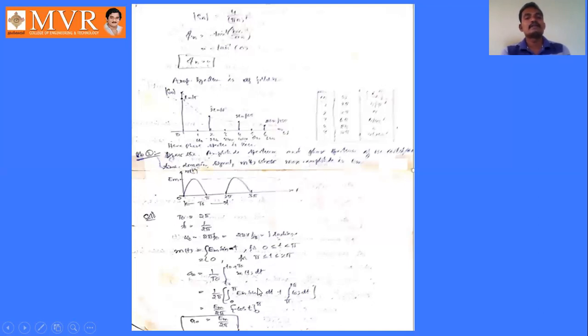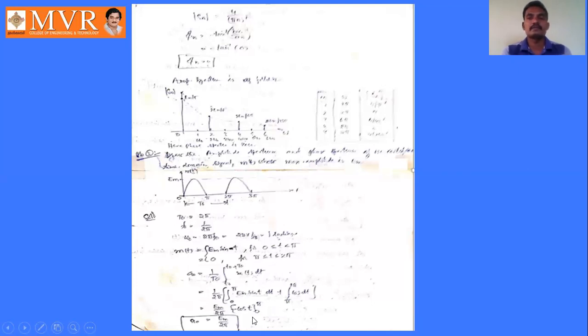Integral sin theta d theta is minus cos theta. So minus cos t with limits 0 to pi. By substituting, minus cos pi minus cos 0. Cos 0 is 1, cos pi is minus 1. So minus of minus 1 plus 1, that is 2. So a naught becomes Em by pi.